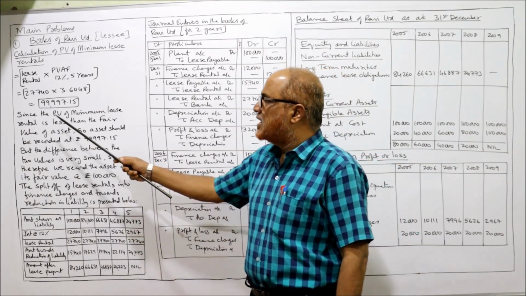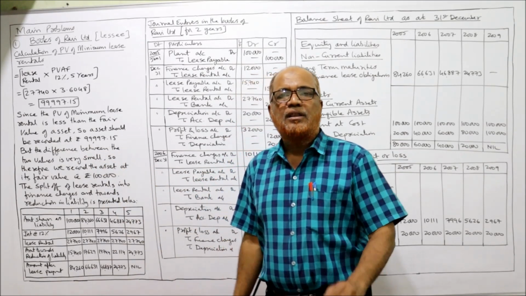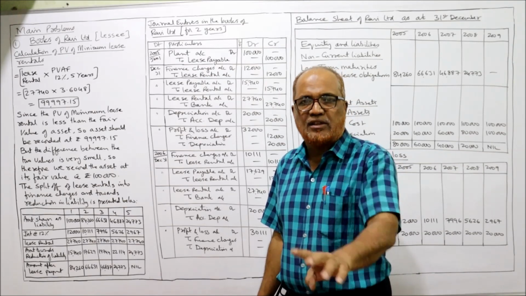Present value of lease rental. Since the PV of minimum lease rental is less than the fair value of the asset, the fair value of the asset is 1 lakh rupees, given in the problem.